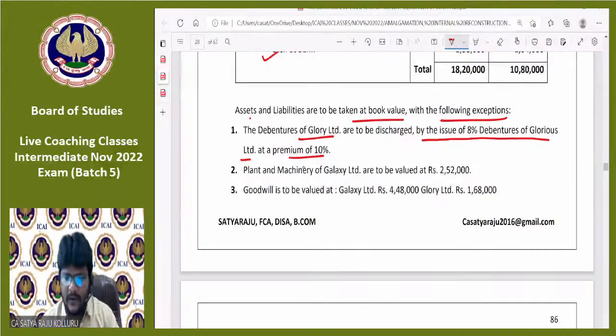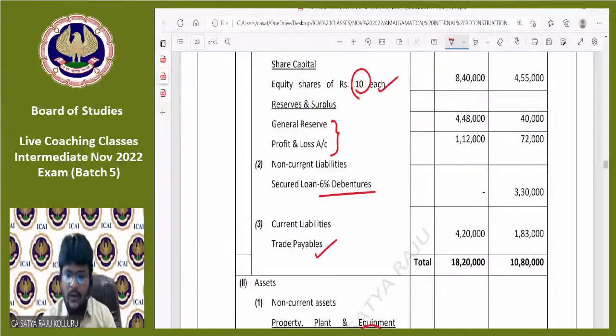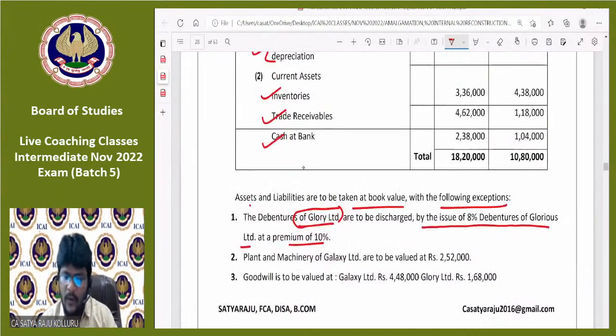What is the meaning of this, sir? We are discharging the debentures of Glory Limited. Now, if you observe Glory Limited's debentures, the secured loan of 6% debentures is 3,30,000. Such 3,30,000 is to be discharged by the issue of 8% debentures of Glorious Limited at a premium of 10%.